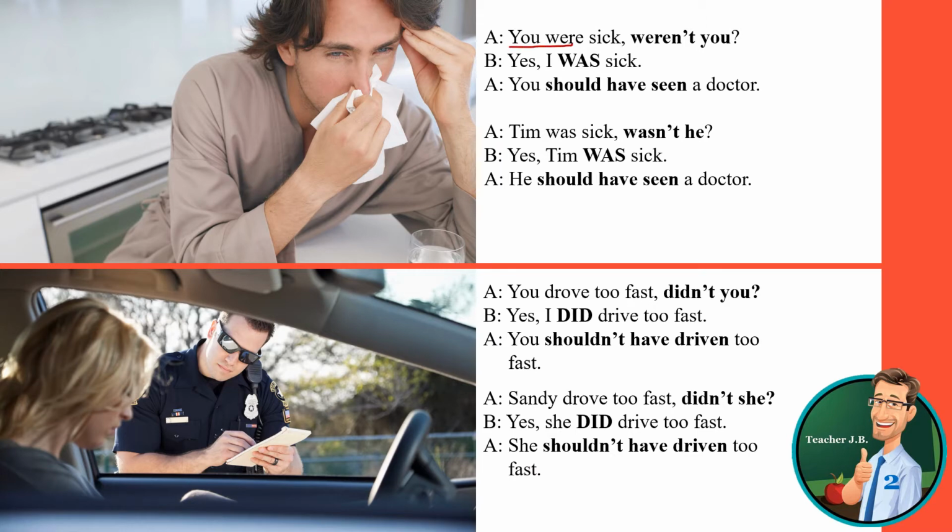You were sick. Were is positive, so we use negative here. Weren't you? Yes, I was sick. So, showing emphasis. You should have seen a doctor. So, giving a piece of advice for the past. Seen is the past participle of see: present see, saw, and seen. Using the past participle, you are giving a piece of advice for the past incident.